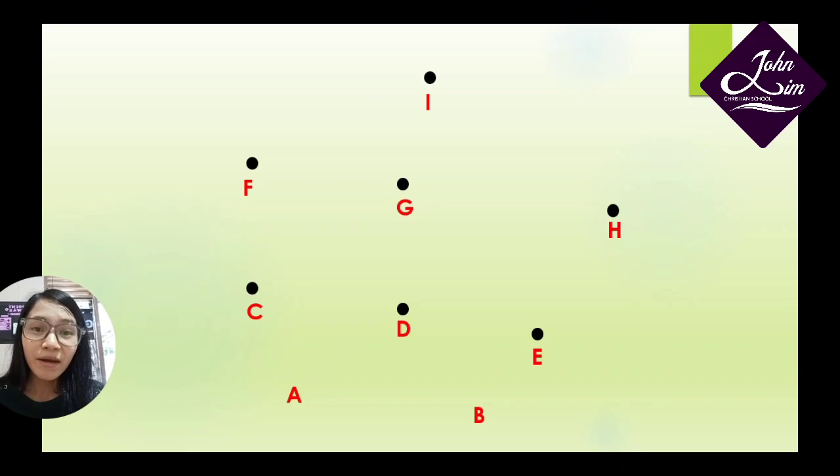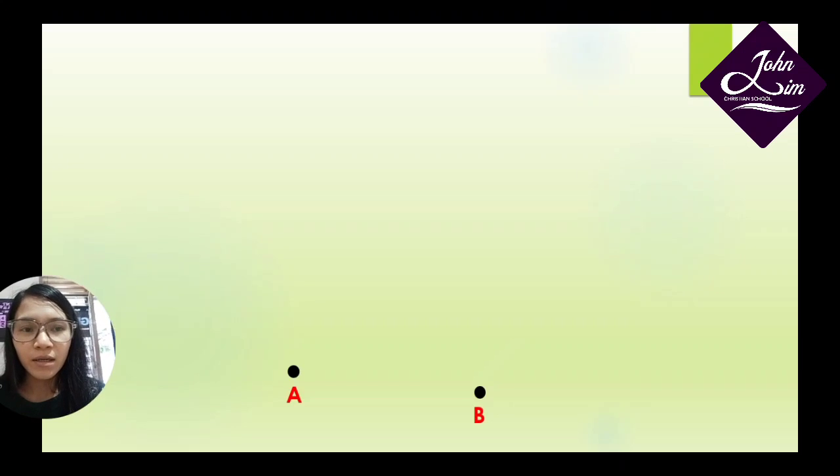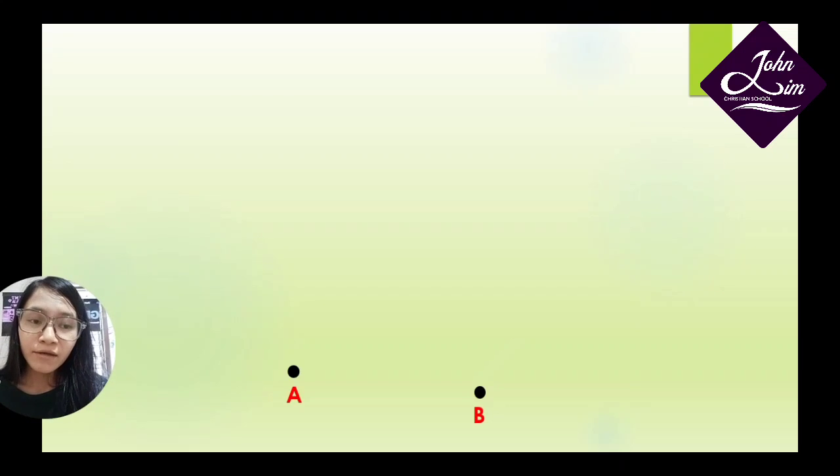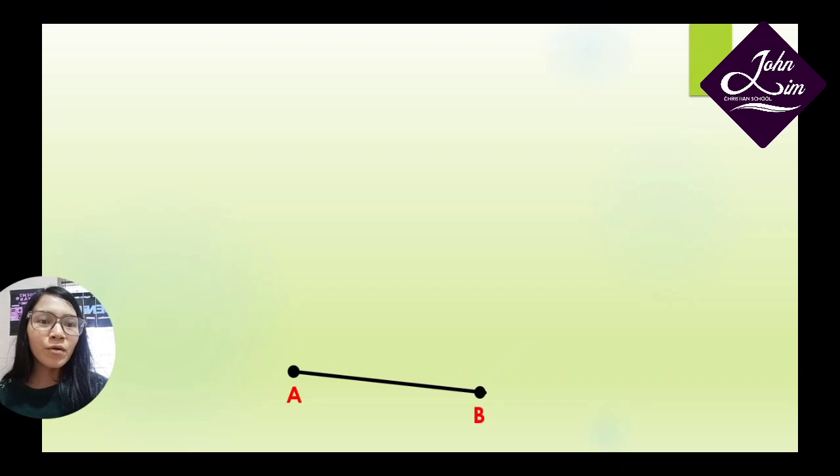Okay, now I'm going to focus on two points here. They are point A and point B. So let's eliminate the other points. Now we have two points here, point A and point B. Now let's do this. If you start from point A and then go to point B with a straight path and you draw it like this, now we get a line. We get a straight line.